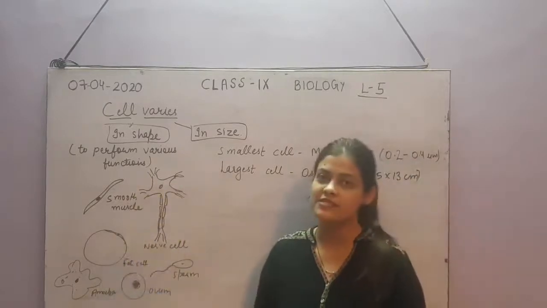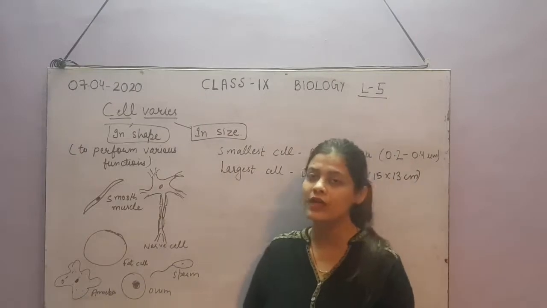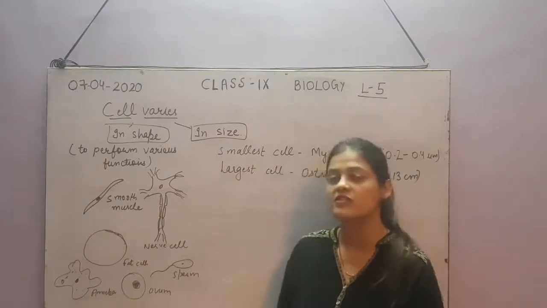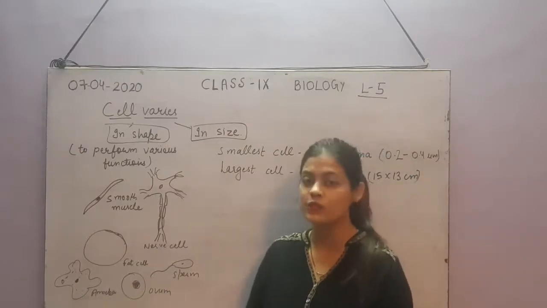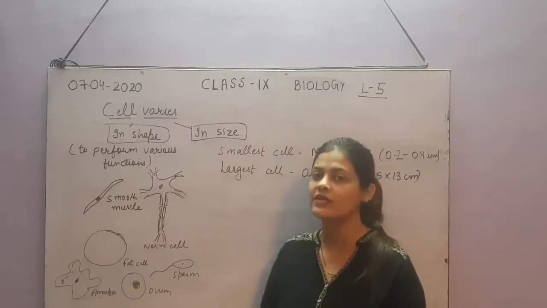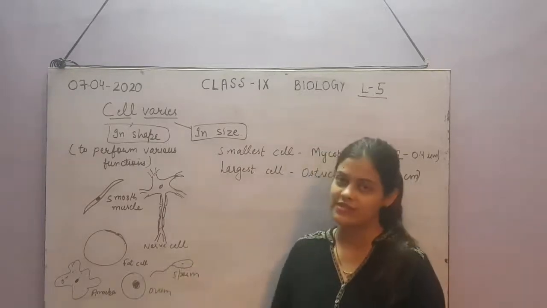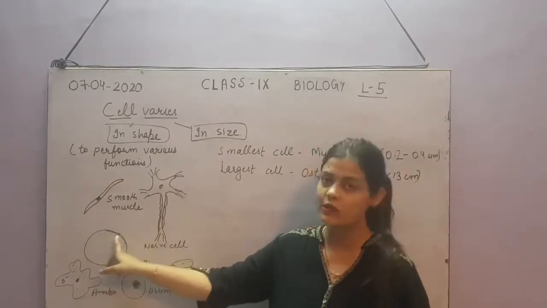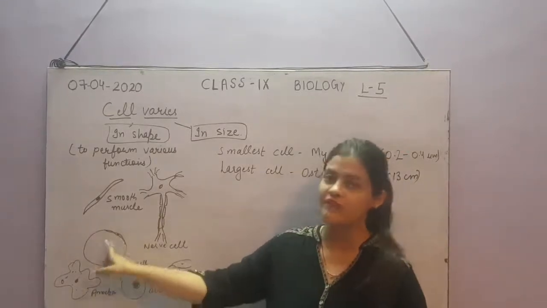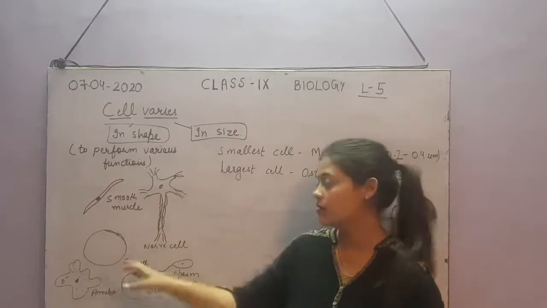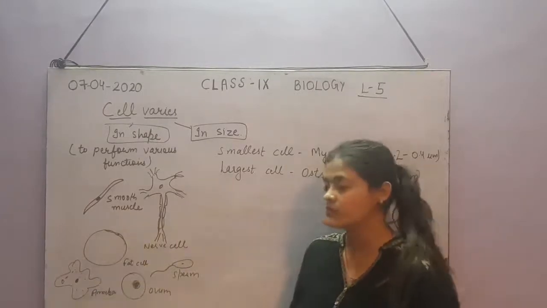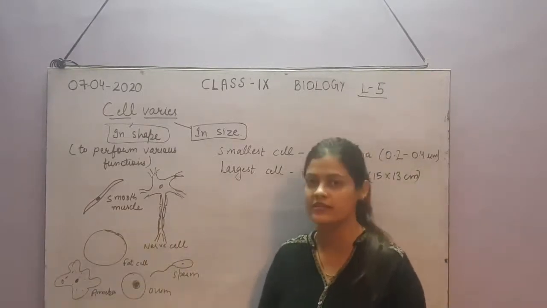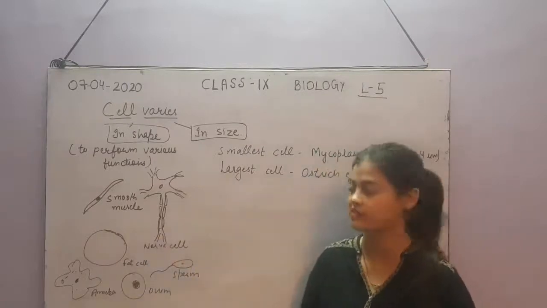Then next is fat cell. So fat cell, it is also called adipocyte, and its function is to store fat. You know that excess fat in our body is stored in fat cells. That is why its structure is like this. You can see here a very small nucleus, and it has a big empty vacuole, an empty space in which it can store fat. That is why its structure is like this.